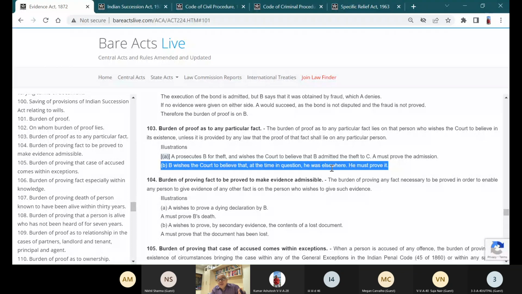If you speak, better to keep your mouth shut, because the prosecution is required to prove the case beyond reasonable doubt. If you don't know your case, and if you are a defense lawyer, if your client is guilty, don't say anything. Just keep your mouth shut in the court. Let the prosecution talk.